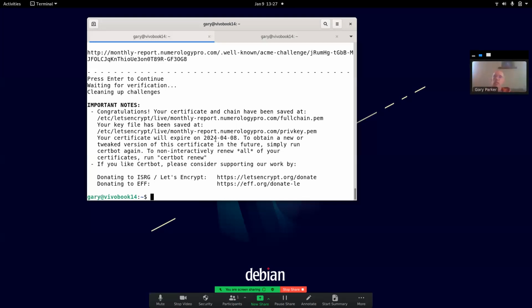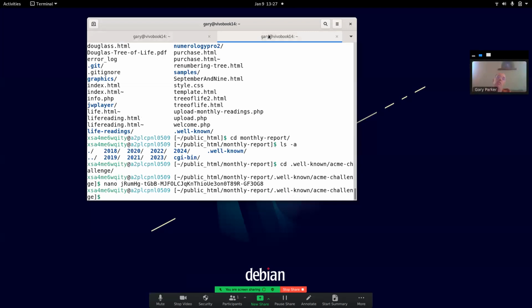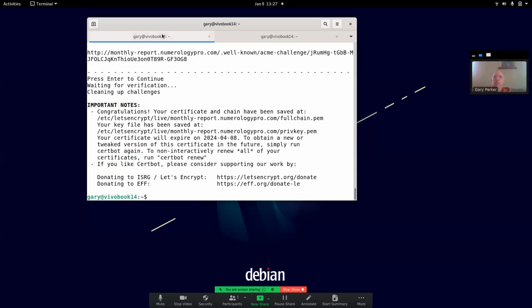Okay, so the next thing I would do is I'm going to go to my provider, and they have a place where I can upload this certificate. So what I did here, I wasn't uploading the certificate. That was a verification that I have access to this website. Once the access is confirmed, then I can make the secure certificate.